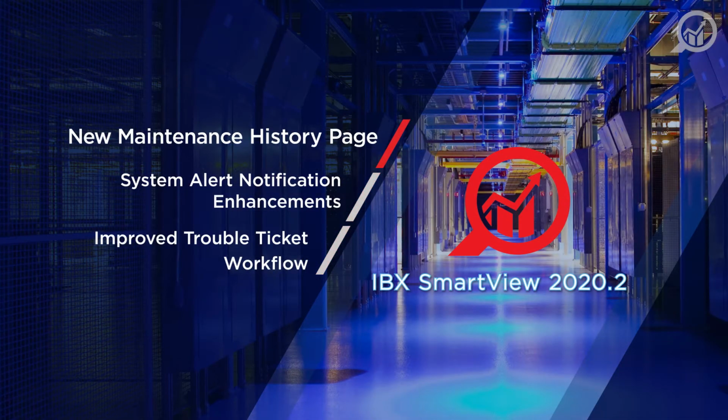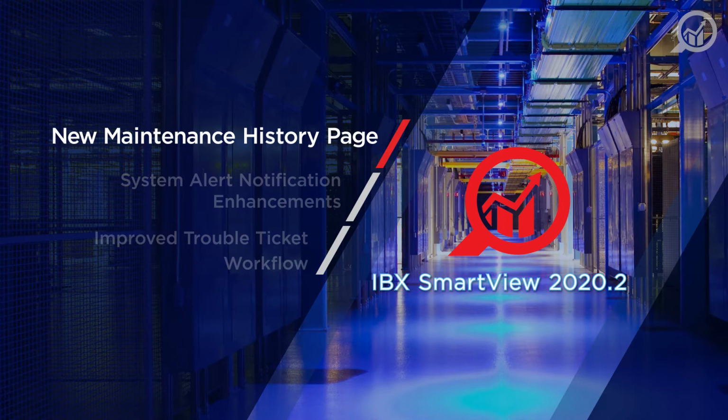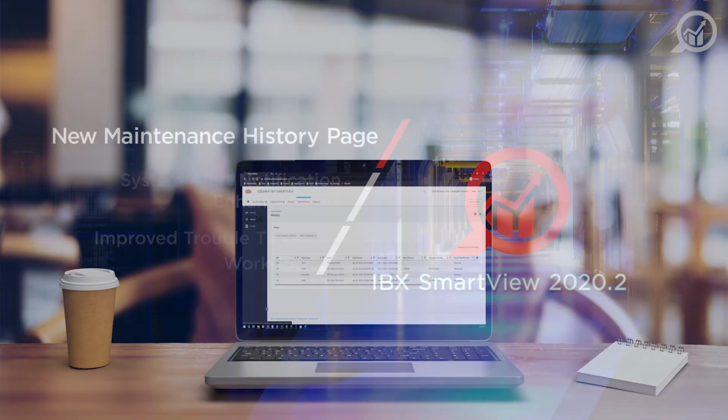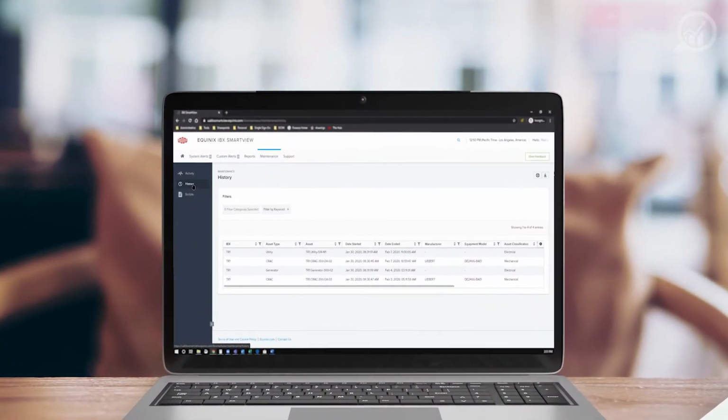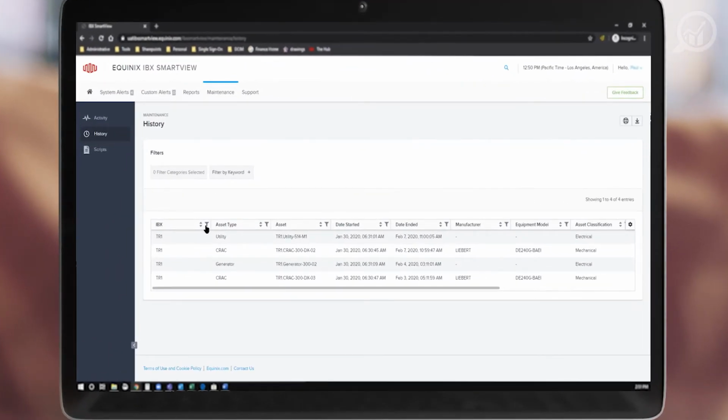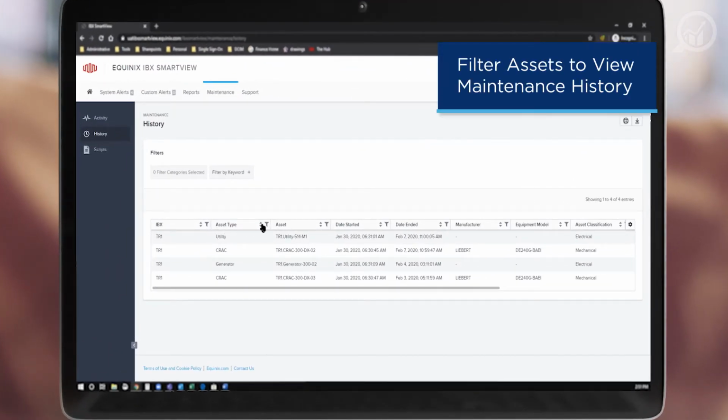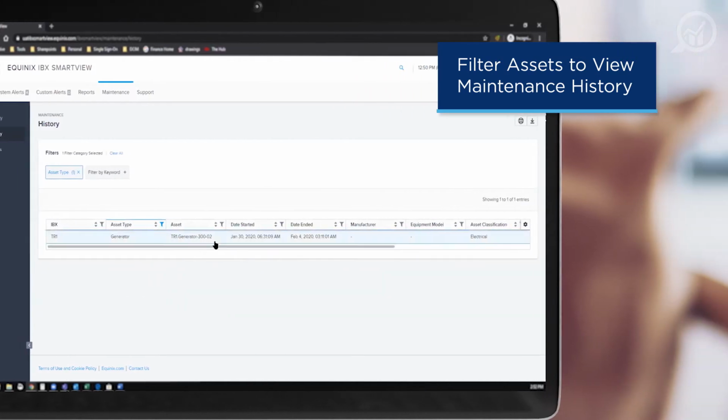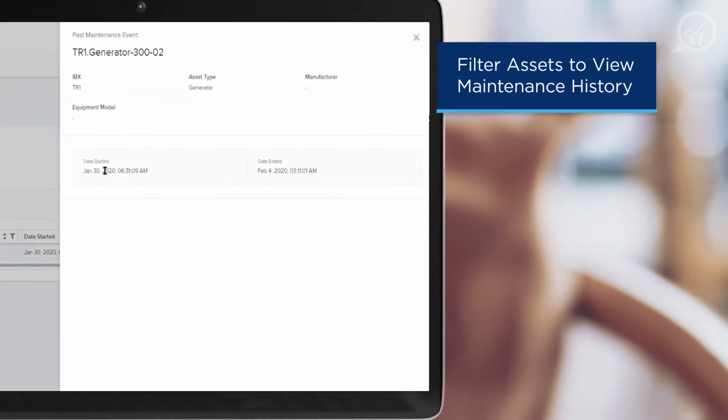Building on the maintenance integration work delivered in our previous release around maintenance activity and maintenance scripts, we are now adding a maintenance history page. On this page, users can sort and filter by IBX, asset type, asset instance, date, or manufacturer to locate a set of assets, and then view the maintenance history for each asset, including a start and end timestamp for each activity.